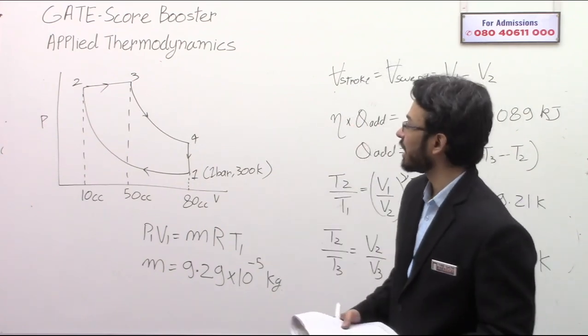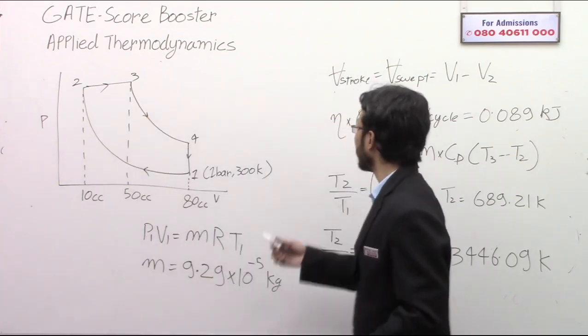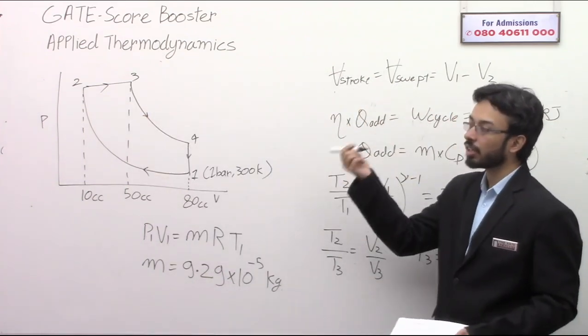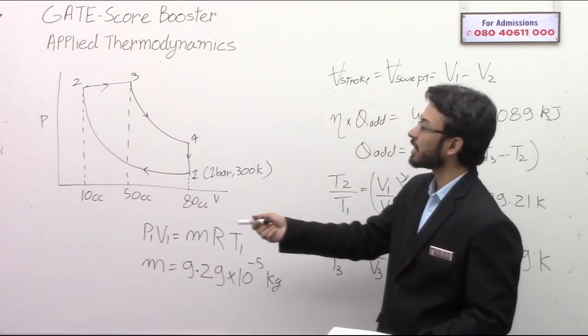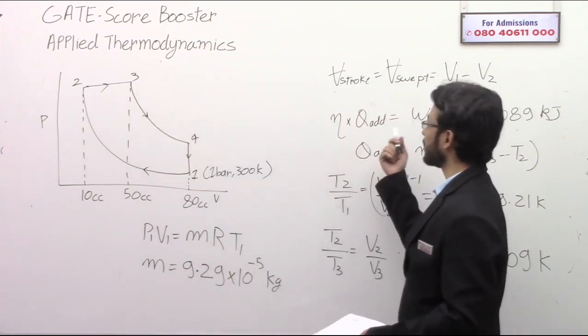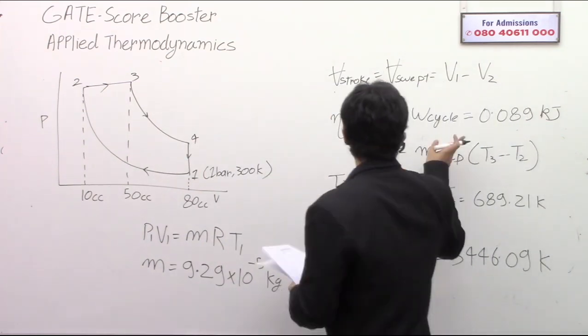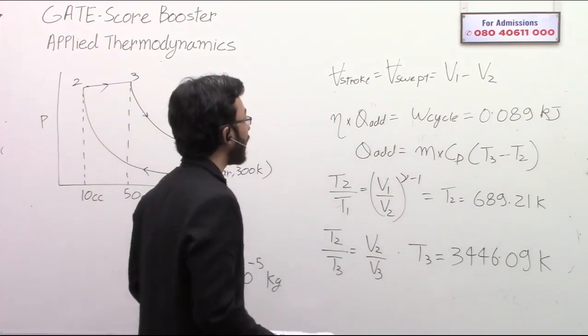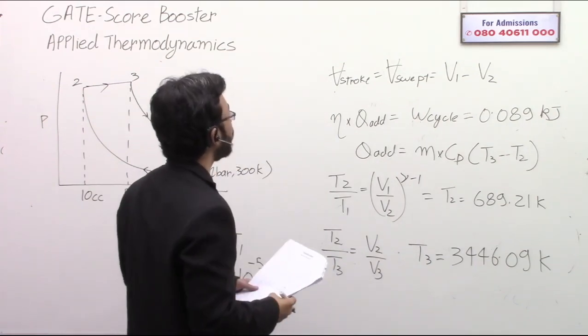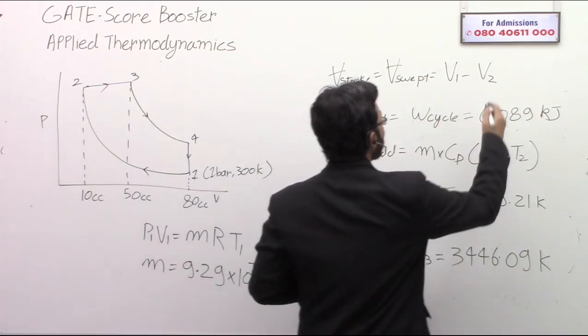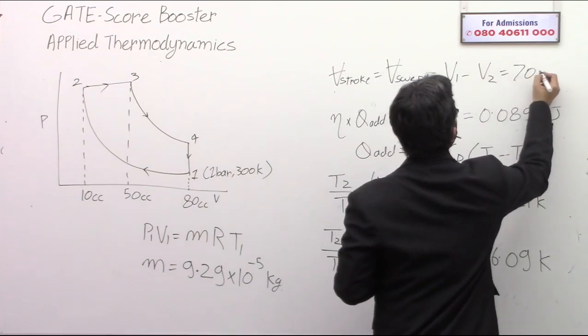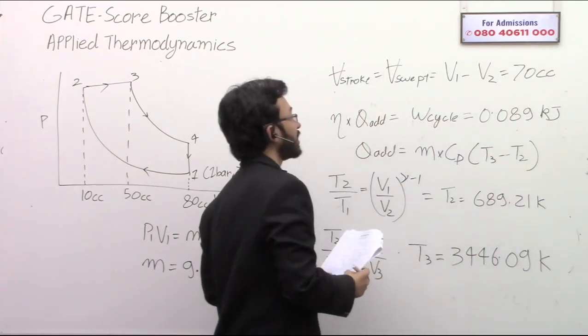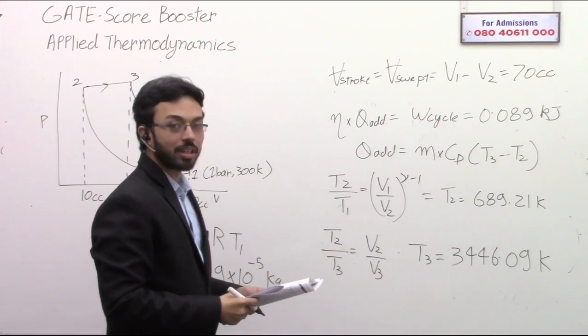The heat is added only between 2 to 3. What is efficiency? Efficiency is the net work divided by heat added. So efficiency into heat added, simple. That will give you the total work. Now you have the total work and the stroke volume, that is the swept volume, which is 70 cubic centimeter. Just keep in mind the unit, and convert it.